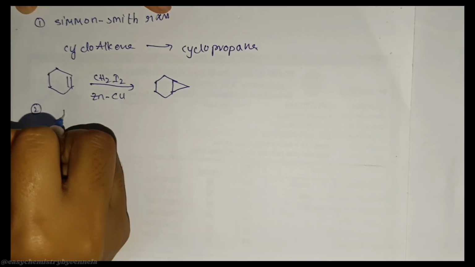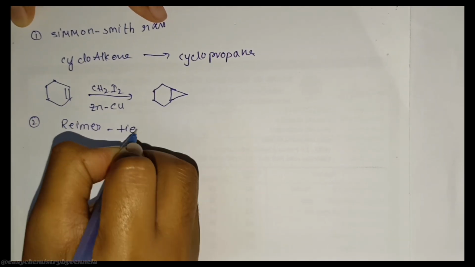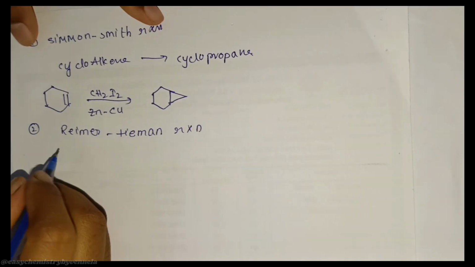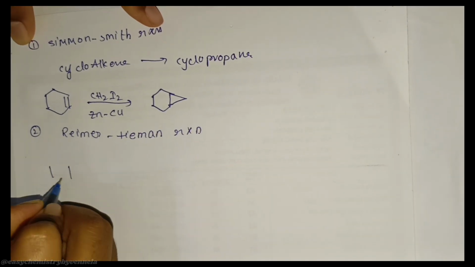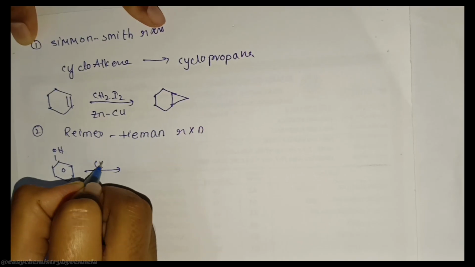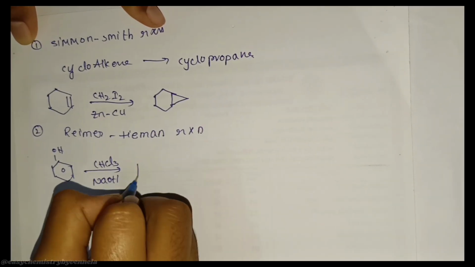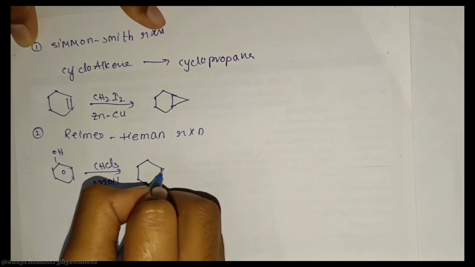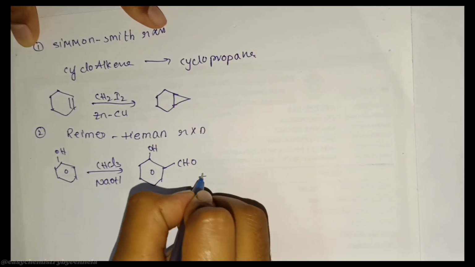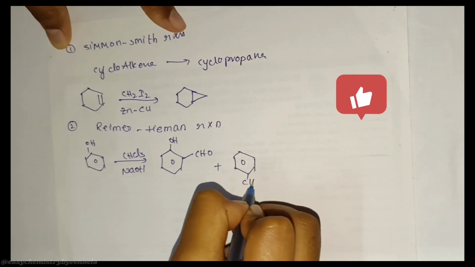Second reaction is Reimer-Tiemann reaction. Phenol in the presence of CHCl3 and NaOH forms aldehyde. One is ortho and another one is para.